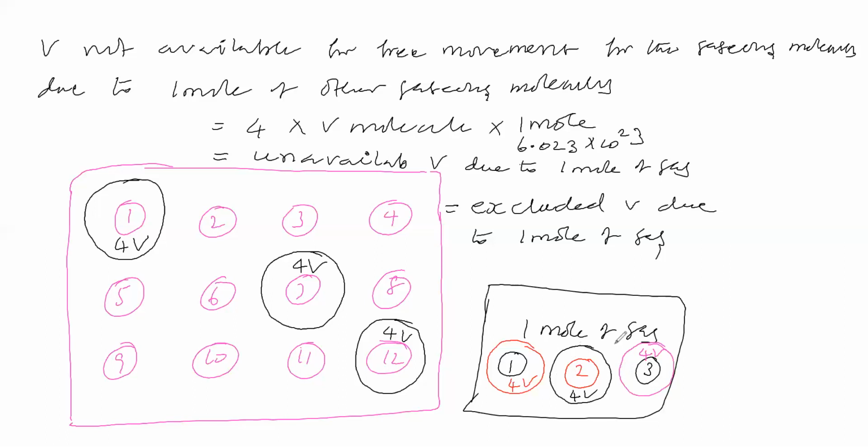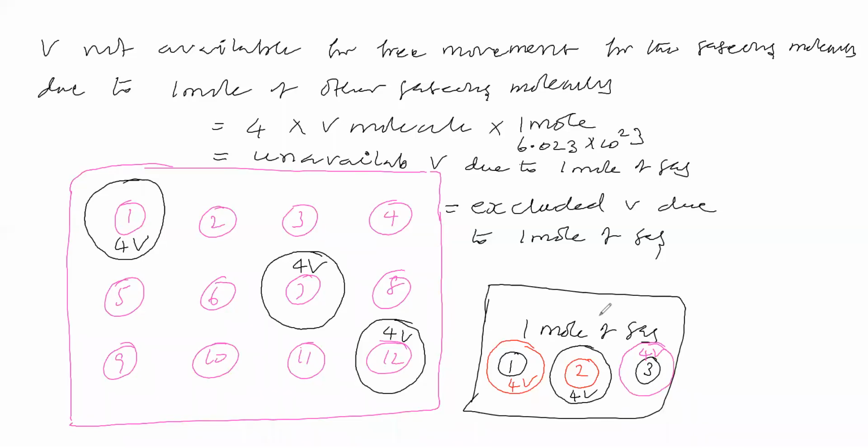But you have taken 1 mole of gas. Every molecule is providing 4V volume not available for each other molecule. So what is the total volume not available for free movement? What is the value we will say?